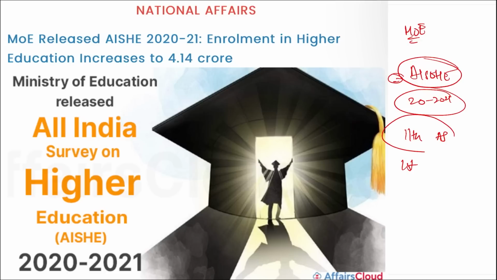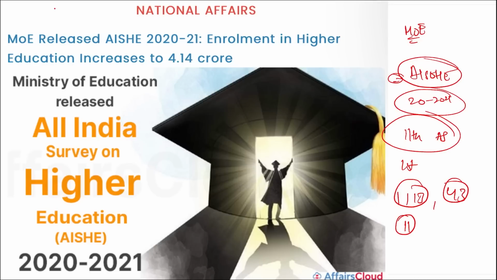I repeat, we are talking about the All India Survey on Higher Education for 2020 to 2021. This was the 11th survey and the first survey that was conducted using the data collected online. In this particular survey, it stated that a total of 1,113 universities, almost 43,000 colleges, and 11,000 standalone institutions were registered.